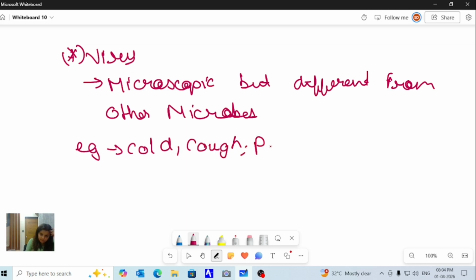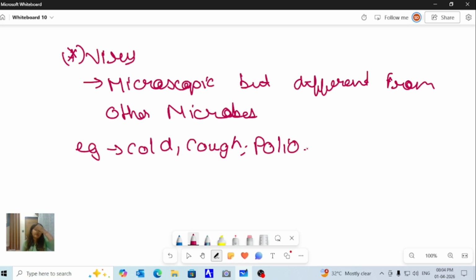If you have heard about polio, what happens in polio? In polio, your nervous system gets damaged. That could actually lead to paralysis. That could lead to muscle weakness. You will be very weak. You won't even be able to walk properly. You won't be able to do any activity properly. So that is caused by polio.